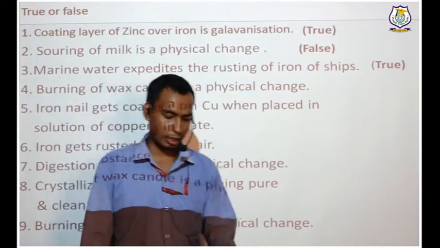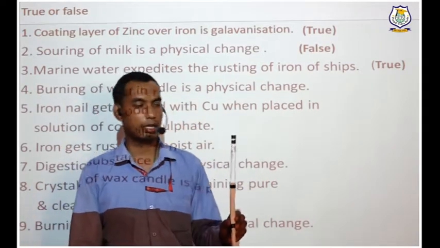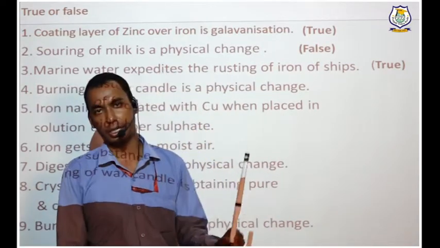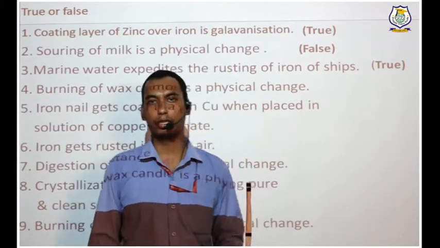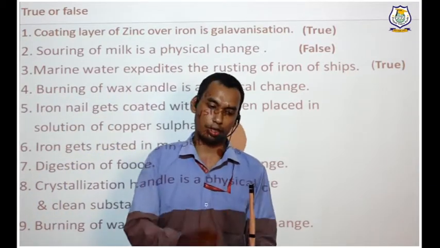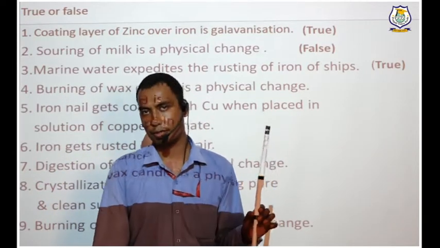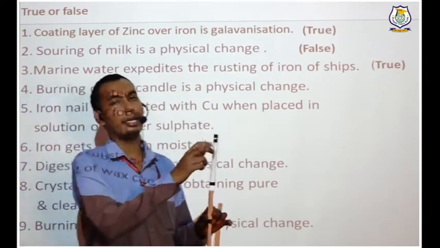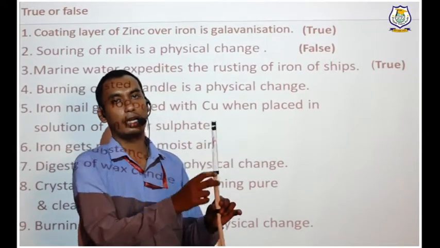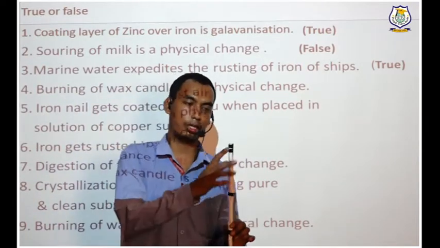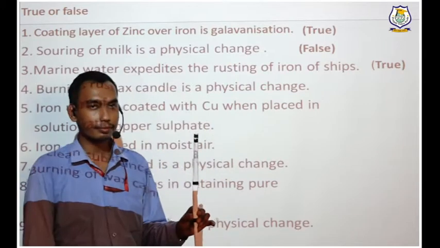You have taken one candle. Consider it as a candle. You have lit it with either a lighter or a matchstick, and now what will happen? Try to visualize. It will start melting. The wax will start melting, and it will start falling down. It will turn into liquid state and fall down.